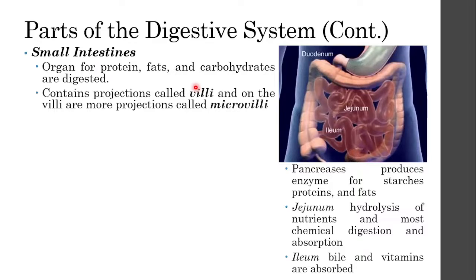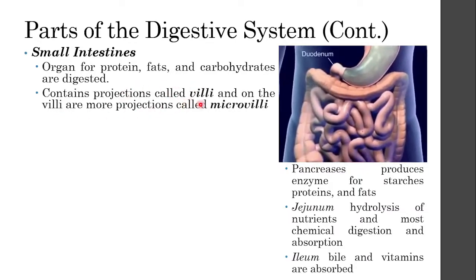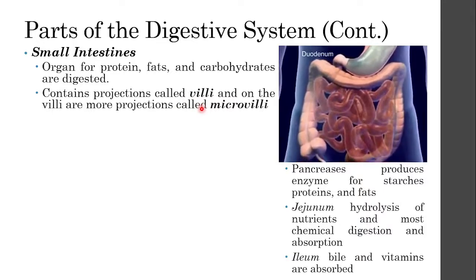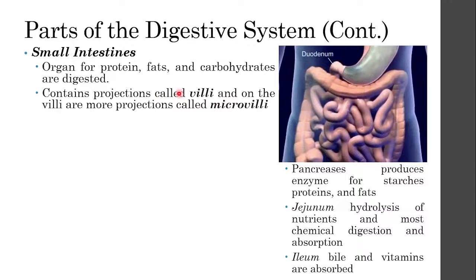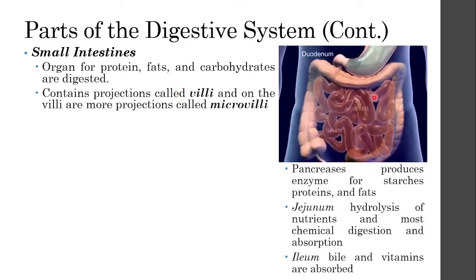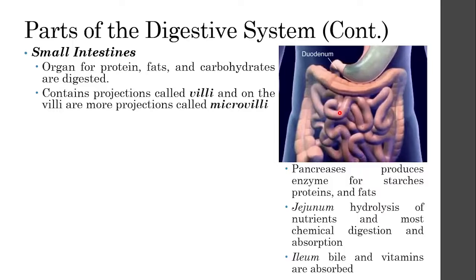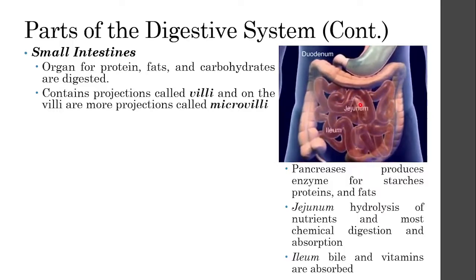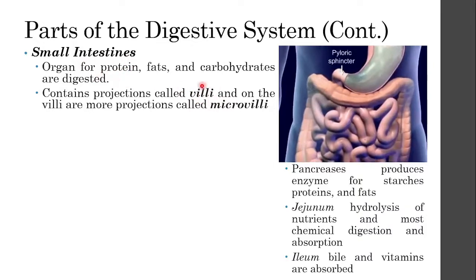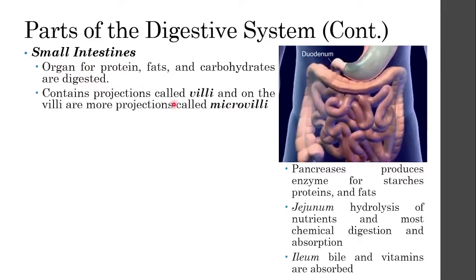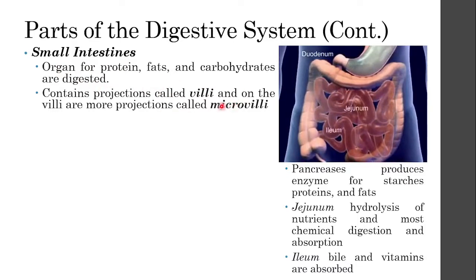Your small intestine has projections called villi. You can think of these as extensions on your intestine, and these are very important because they increase the surface area of your small intestine. You want to increase the area of your small intestine via these projections because we are very small, but the food that we have to digest is actually quite big, and there's a lot of absorption happening. By increasing the surface area that the food can touch, the small intestine can absorb all those minerals.